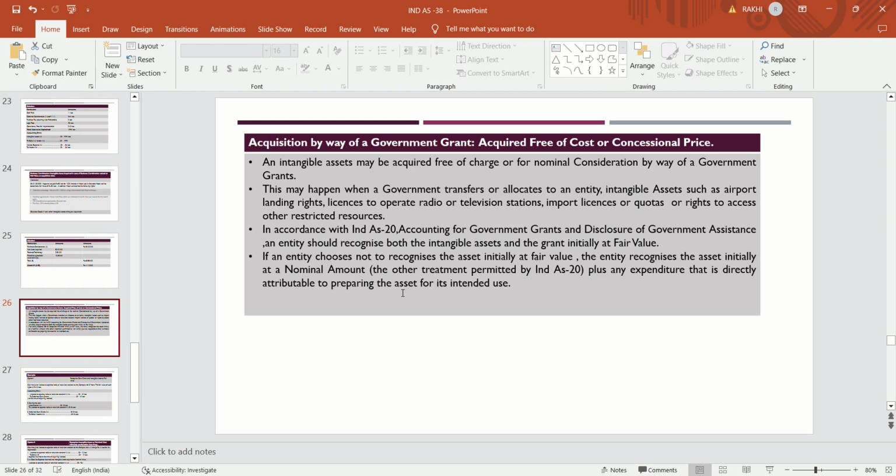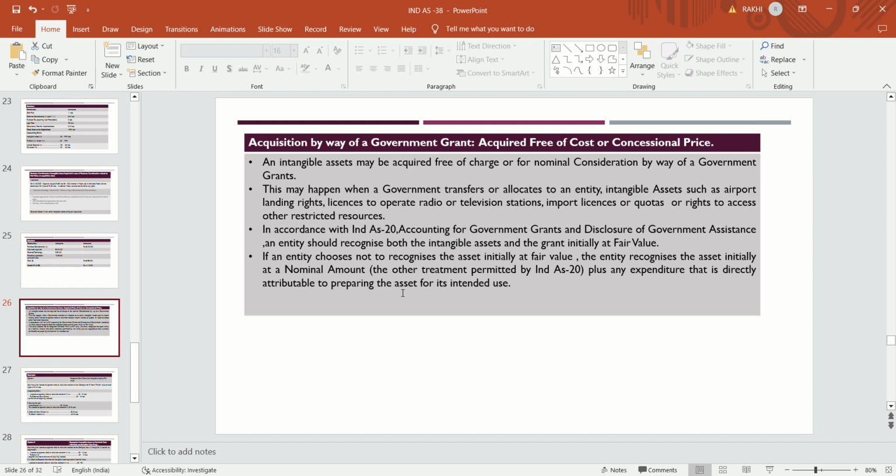But if the entity chooses not to recognize the asset initially at fair value, the entity recognizes the asset initially at a nominal amount. Nominal amount means rupees 1.